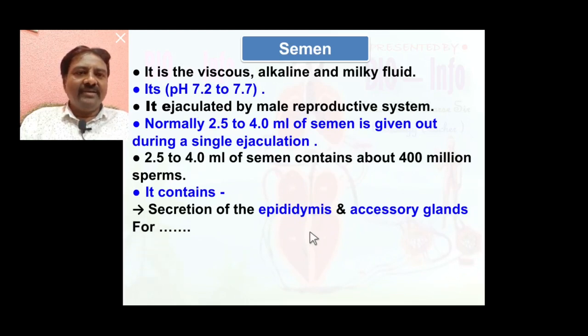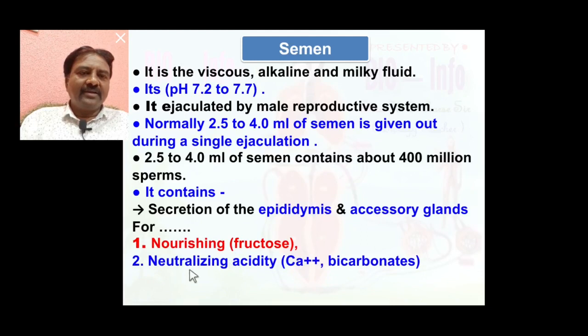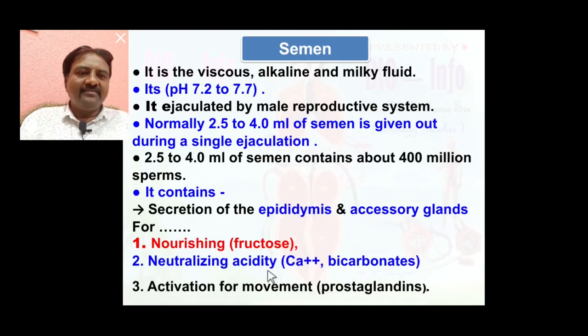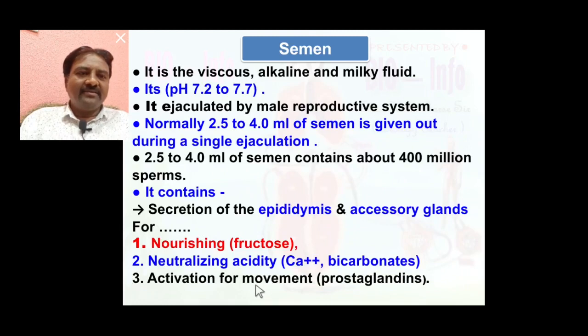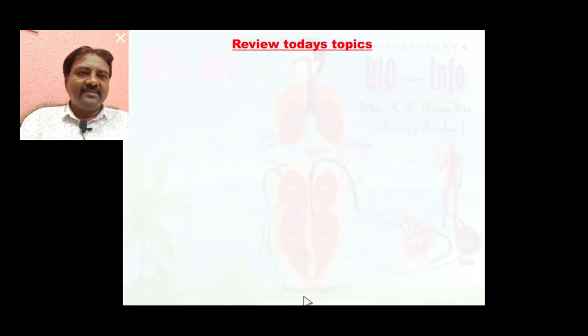The semen is for nourishing the sperm with fructose, which provides energy to the sperms. It neutralizes acidity, and activates the movement of the sperm. It also provides prostaglandins.